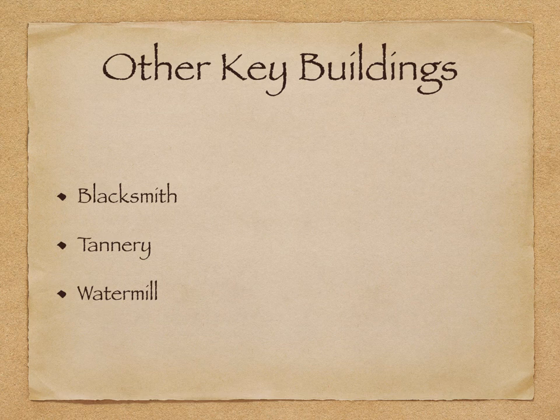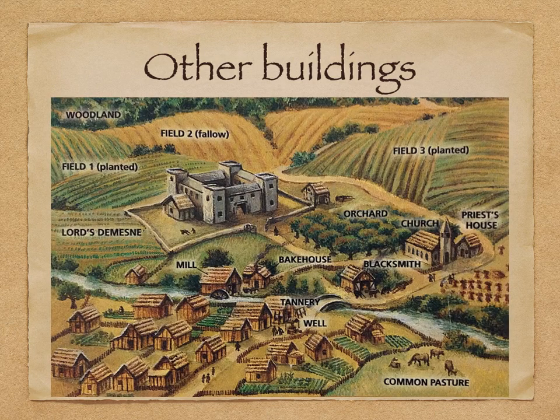There are other key buildings within this village. So we're going to look at the blacksmith, we're going to look at the tannery, and we're going to look at the watermill. So again, another sketch. You can see the big manor house there. It's the biggest one there. You can see there's a church. We're also going to look at, you can see there's a blacksmith right there, that arrow. Then there's a tannery. So we'll be talking about what a tannery is in a minute, but that would have been in the village. And then you'd have the mill, the watermill.